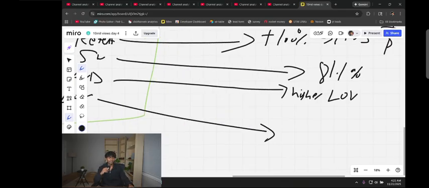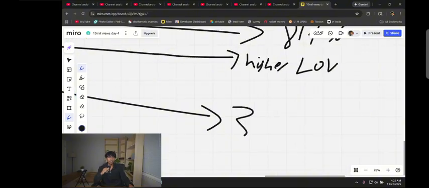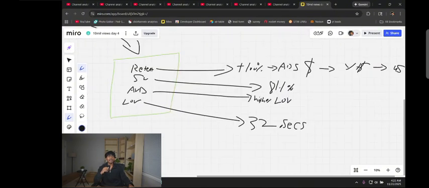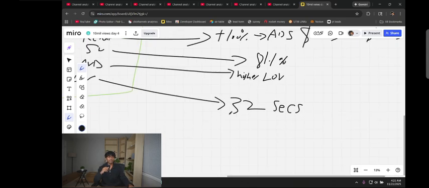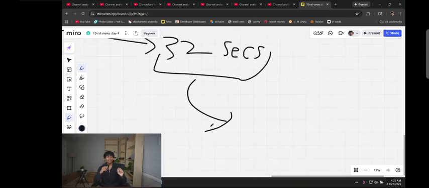And lastly, our LOV should be 32 seconds long. Make sure you're uploading 32-second videos, all right? Now, why do we want to hit these metrics? The first thing is, remember, we're always thinking about advertisers here. There was a study done that showed that advertisers are willing to spend more money on 32-second videos. So if we make 32-second videos, these Google ads will spend more money on us. If more money is spent on our video, then YouTube will push out more of our videos.